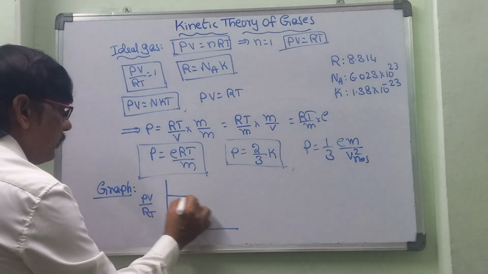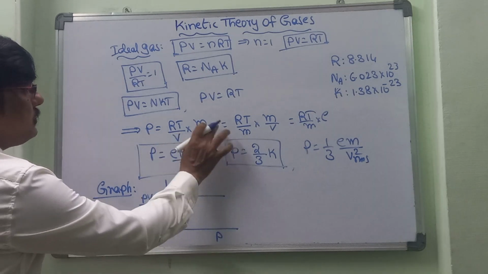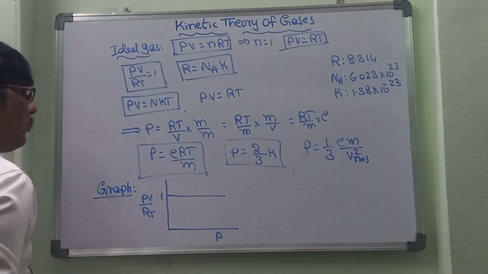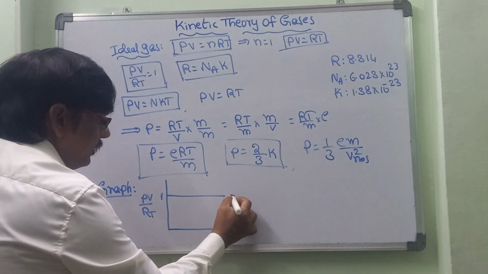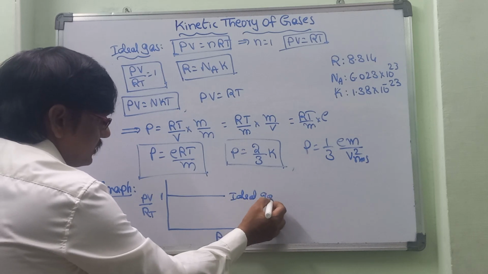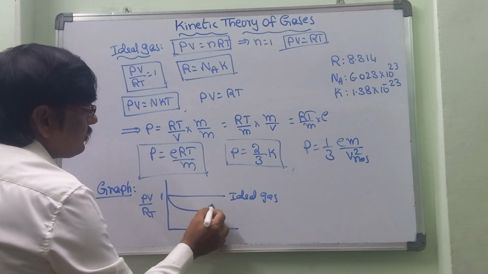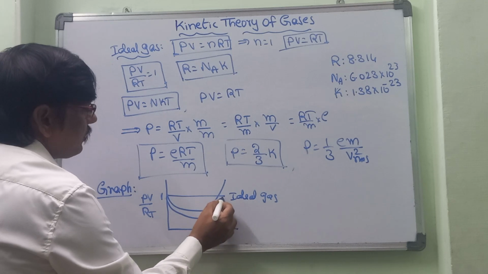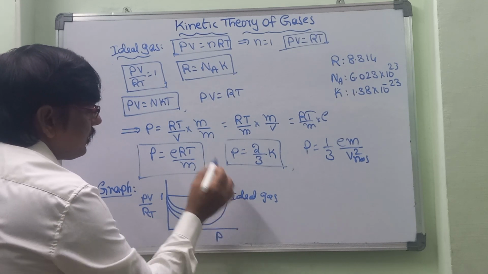And here, let us take pressure on this side and volume on this side, and PV by RT is equal to 1. So this is the value. Now suppose this is an ideal gas. If one gas molecule travels like this, and one more gas molecule also travels like this, and another gas molecule also like this.